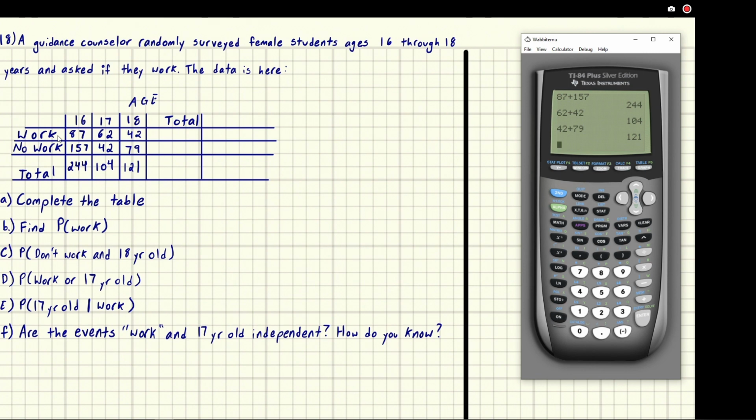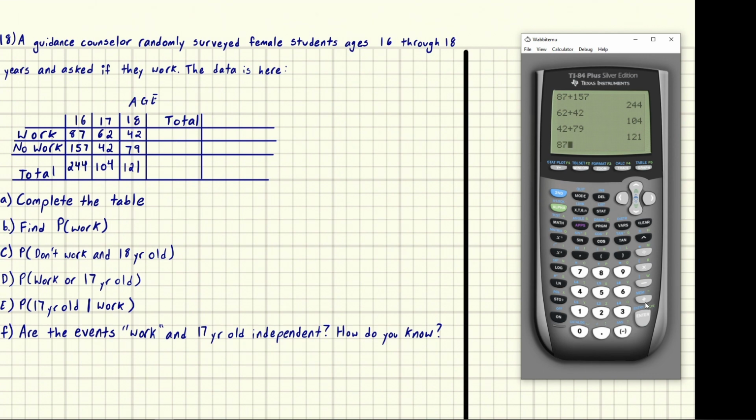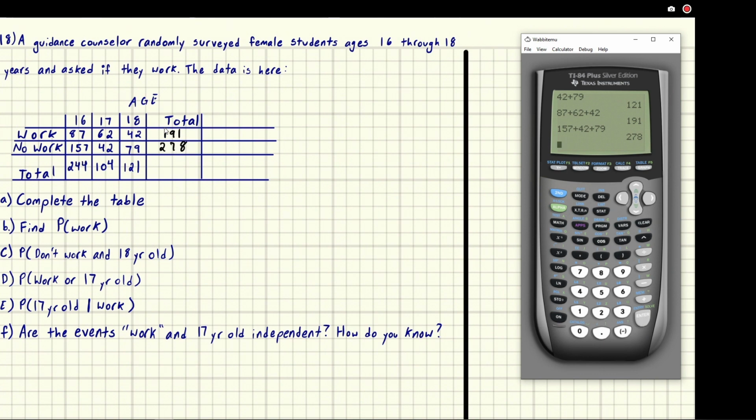So this is going to be the total number that work, right? Before this was all the 16-year-olds, all the 17-year-olds, and all the 18-year-olds. Now we're going to go across and find all the people that work and don't work. So that's going to be 87 plus 62 plus 42, and we get 191 there. And we're going to go across the don't work, and that's 157 plus 42 plus 79, and we get 278.